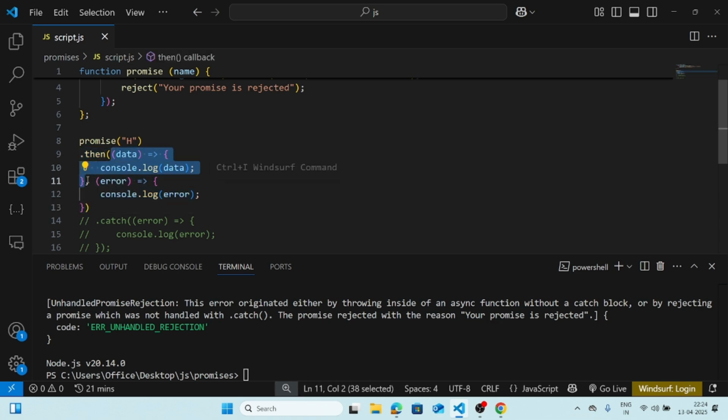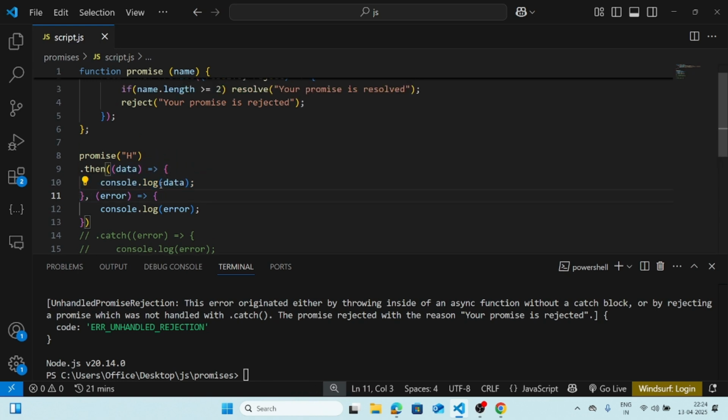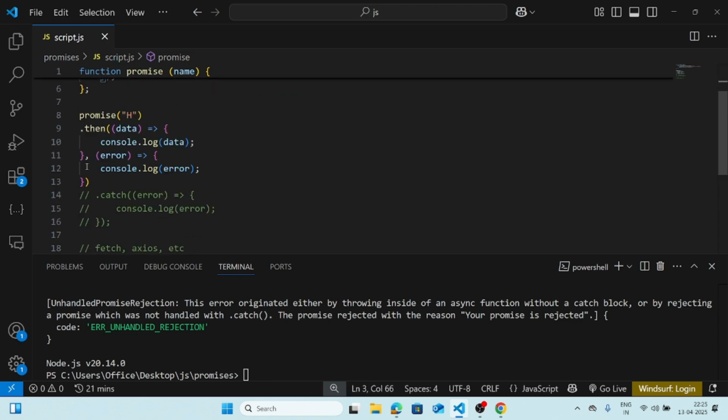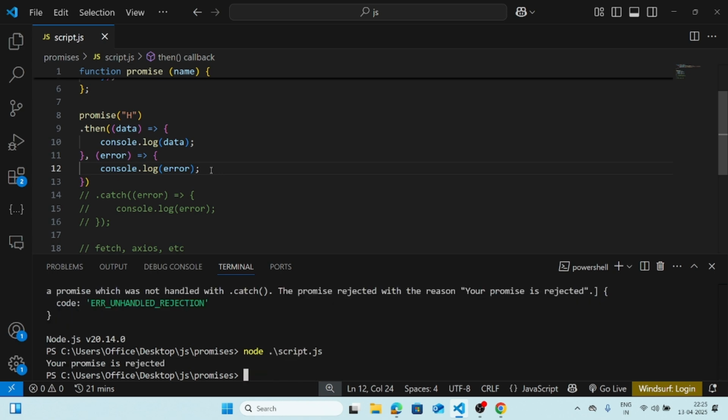Inside the dot then function, first we have given a handler to handle the resolve part of the promise, and then with a comma we again provided a callback function, that is an arrow callback function in arrow syntax. Okay, and here we try to accept the error and console that error. So is it going to work? Is it going to handle the error part also? Yeah, it handled. Now if you think that it works because we have written error, no, err.